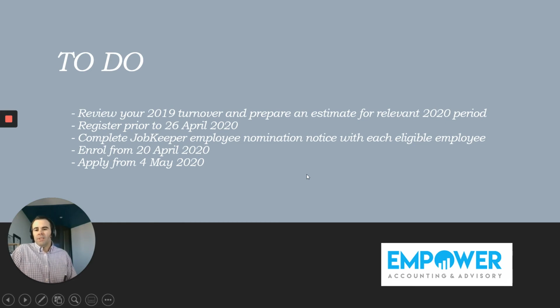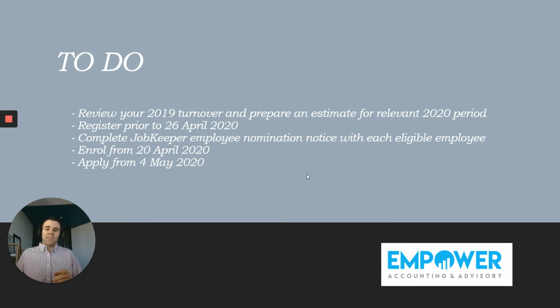Okay, so a bit of a to-do list from here and how this program is going to work. So step one, review your 2019 turnover and compare it against your estimated period for 2020. So again, have a look at your figures, see where you're at. If you think you're eligible, then definitely register.